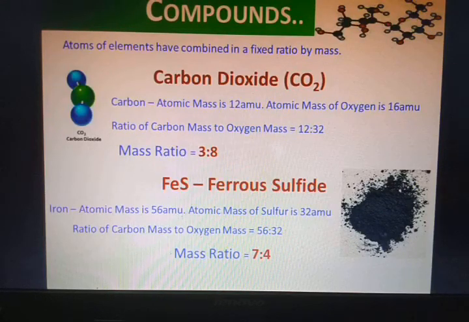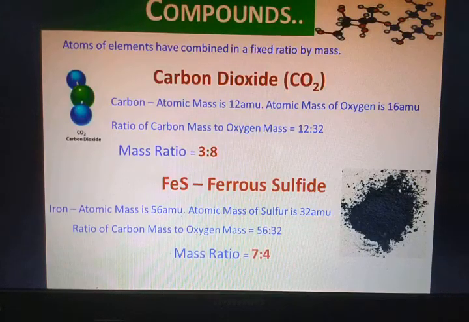That means when iron and sulfur react together to form the compound, then definitely within the compound ferrous sulfide, 7 parts of the mass contribution will be from iron, and 4 parts of the mass contribution will be from sulfur.